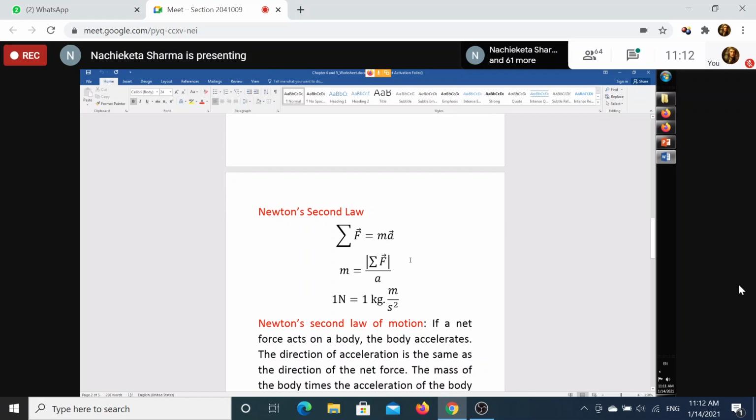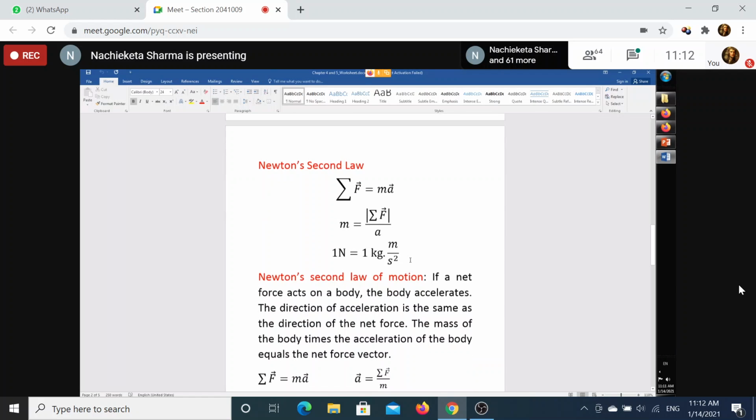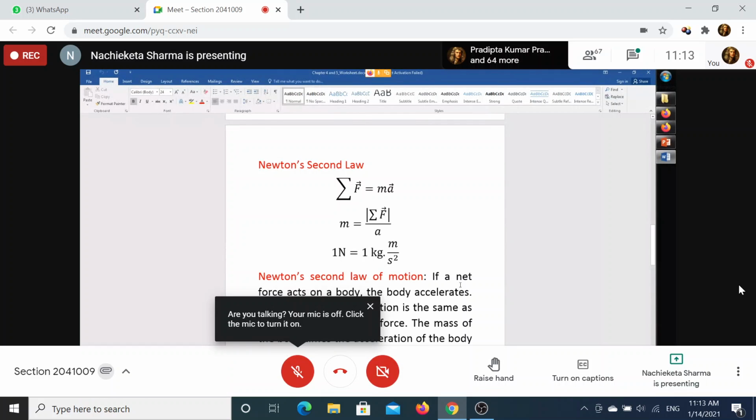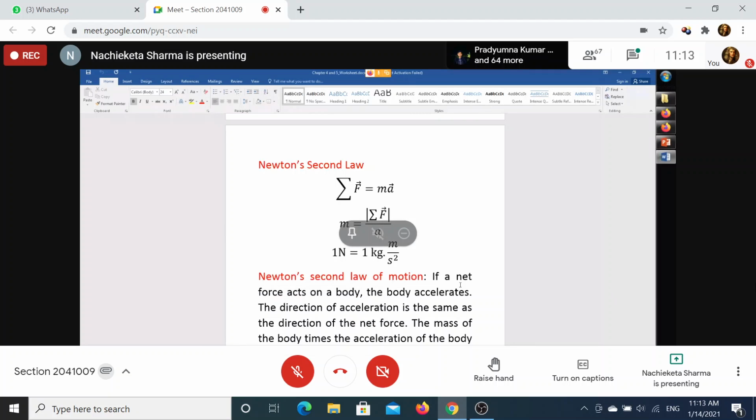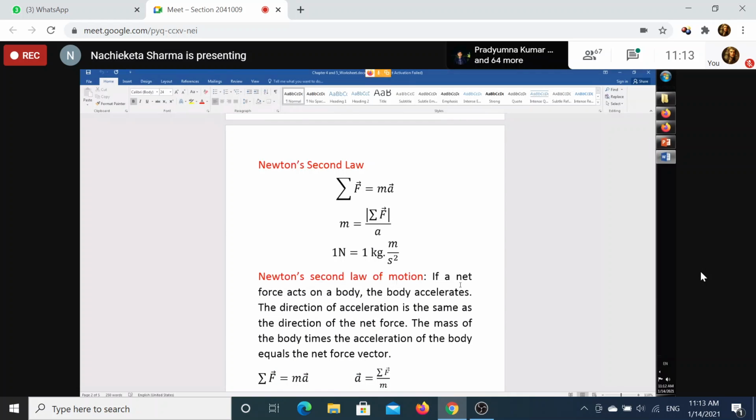So Newton's second law has three parts. The first part I am reading: if a net force acts on a body, the body accelerates. Is it so? If a net force acts on a body and it is not zero, then the body is bound to accelerate. That is the first part. What is the second part? The second part says that the direction of acceleration fixes the direction of force. The direction of acceleration is the same as the direction of the net force.